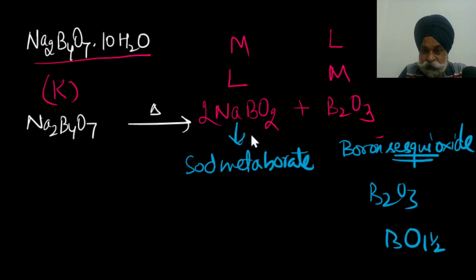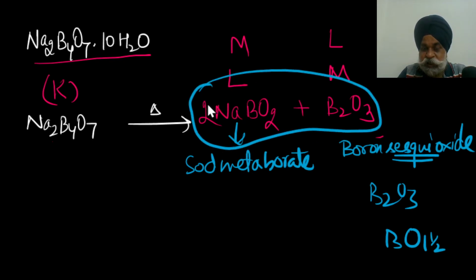So in the borax bead test, these two compounds appear as a transparent glassy bead which is used for salt analysis, because if that bead is touched with some copper salt or manganese salt, it would give you a characteristic color. That we will take up in some other video. During that I will also play some questions on salt analysis.